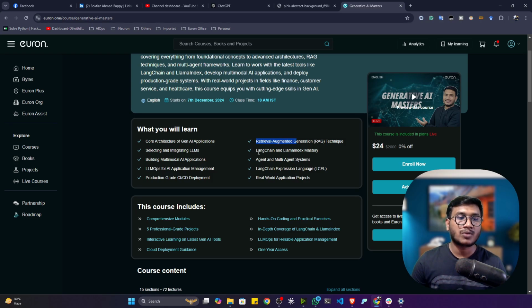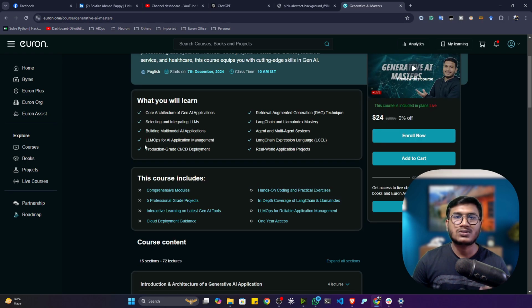Then we'll be learning about some orchestration frameworks like LangChain, LlamaIndex and OpenAI. Apart from that, we'll also be building some multimodal AI applications, using some multimodal LLMs. With the help of that, we'll also be creating some applications. We'll also be learning how we can create agents and multi-agent systems. In this course, you'll also be learning one very important concept inside generative AI called LLMOps. With the help of LLMOps, you'll be learning how we can manage our entire generative AI application.